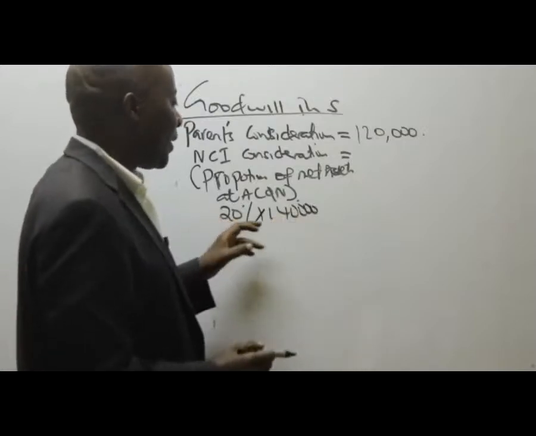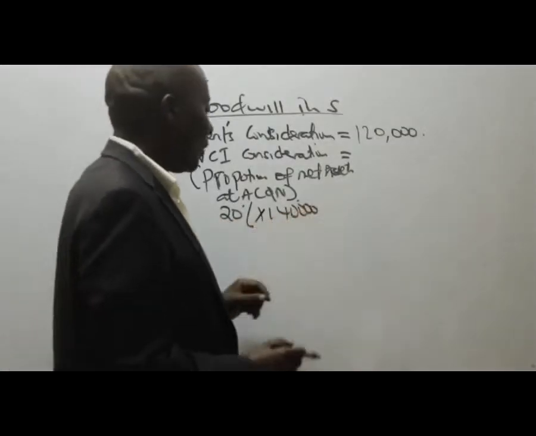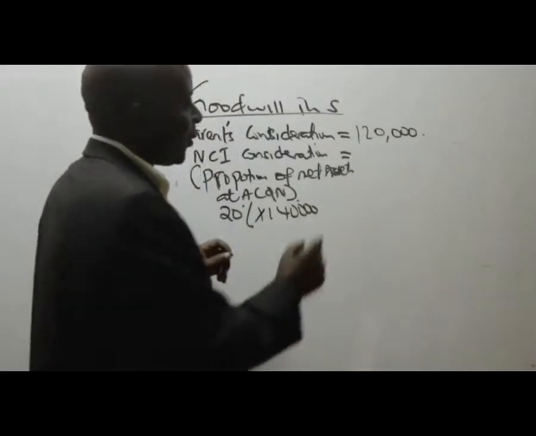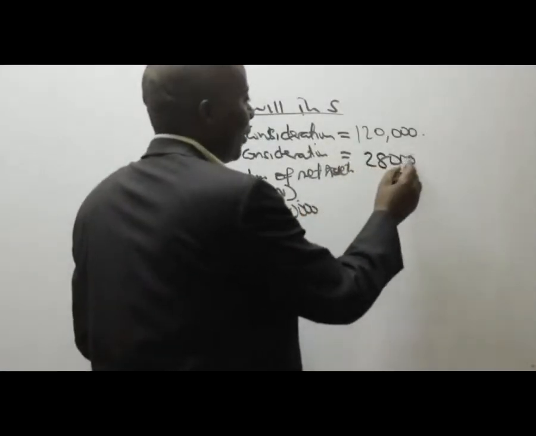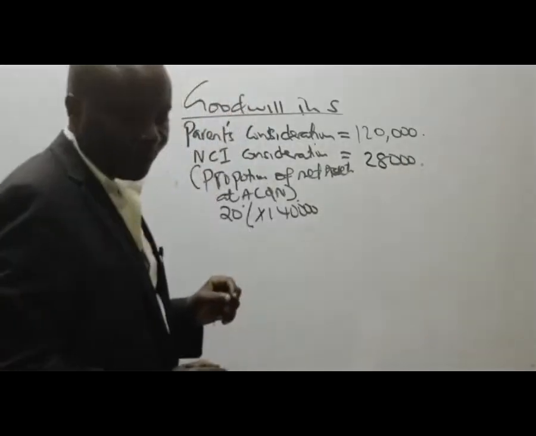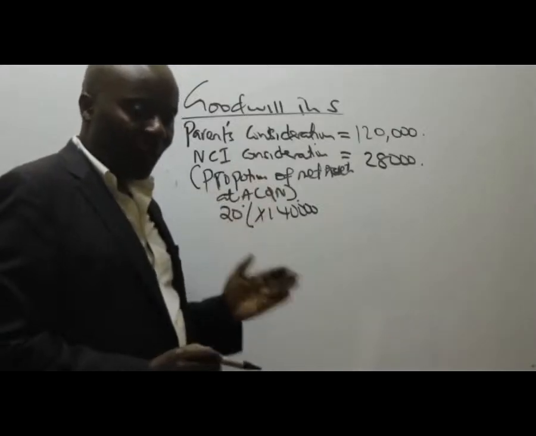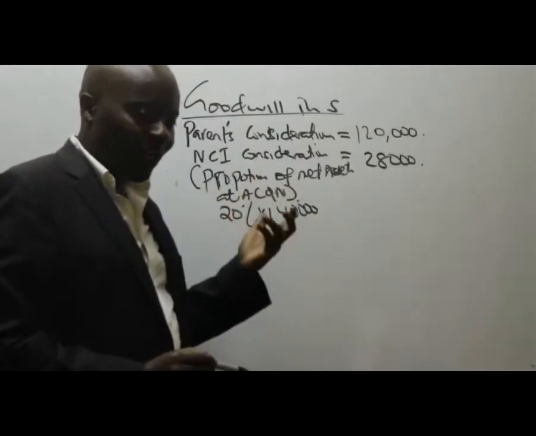This is now what will come to 28,000, right? Proportionate share. Is that now what we call full goodwill?